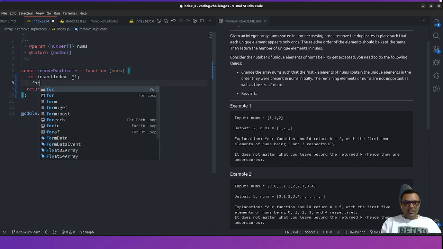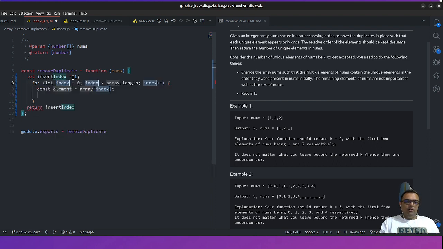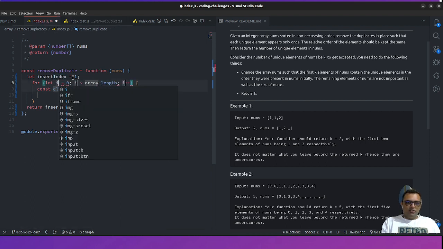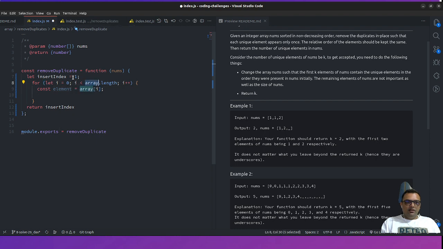And second, because it's an array, I would always be willing to go with a for loop. Why? It's much simpler to use and much easier to go. Say index to i. Second, it would be nums, because we are getting the nums, and it would be length, and we would have an incremental one.